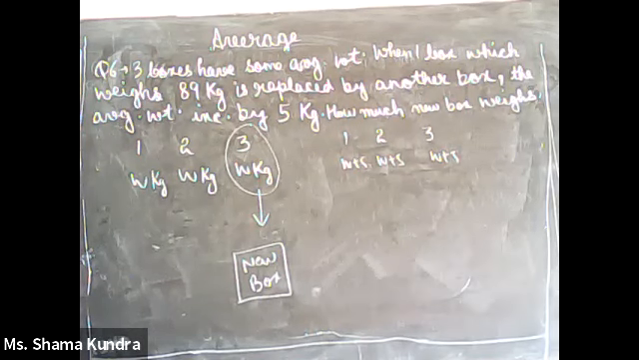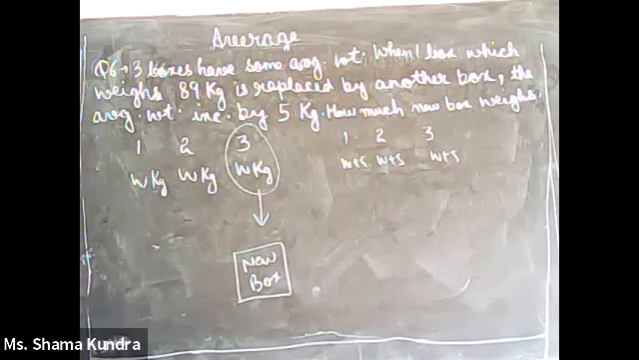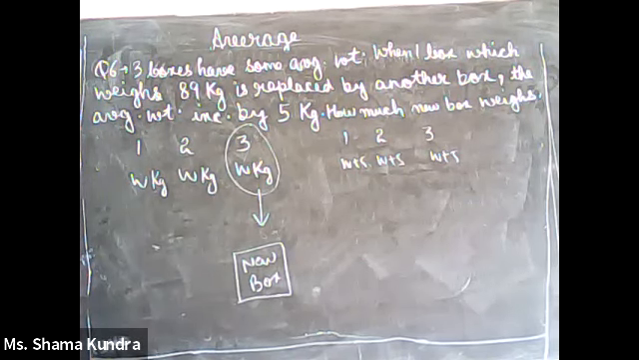Let us assume that there are 3 boxes, say 1, 2, and 3, and let us assume that the average weight of these 3 boxes is W kgs. So what does this mean? If the average weight of 3 boxes is W kg, that means each box must be W kg, W kg, and W kg.